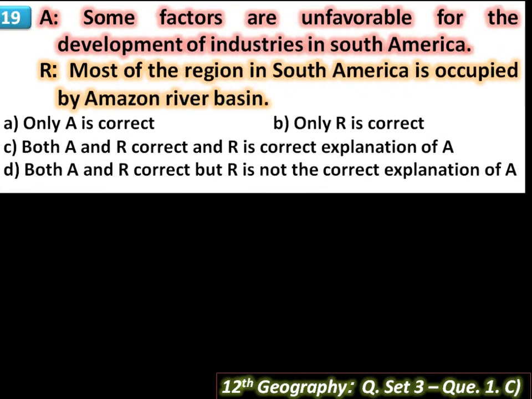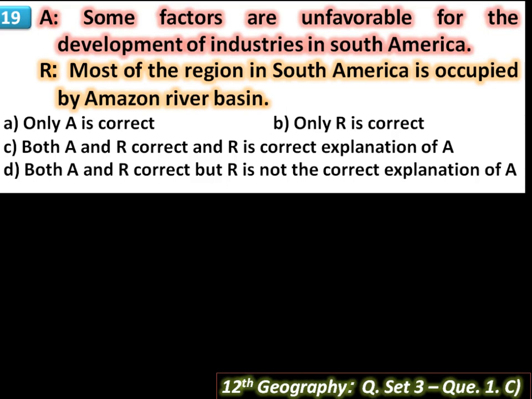Then next, A: some factors are unfavorable for the development of industries in South America. This sentence is correct. R: most of the region in South America is occupied by the Amazon River Basin. This sentence is also correct because most of the area of South America is covered by the Amazon River Valley.